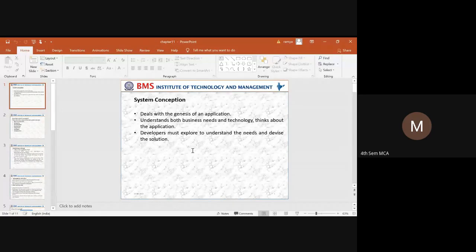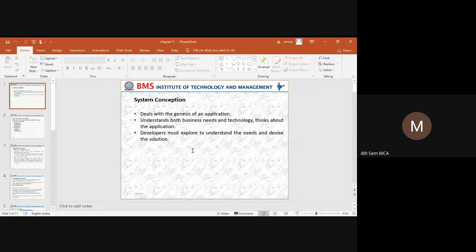Next module, that is module 3. Module 3 consists of class design. What is the reason for system conception? How will the system conception be done? These are the concepts that we are dealing with in module 3.